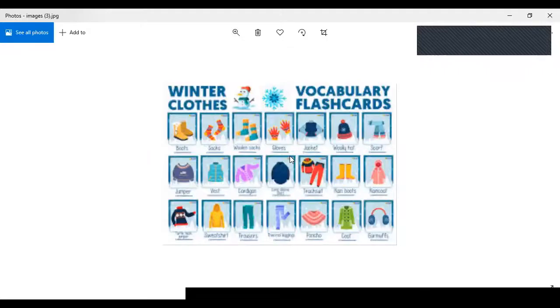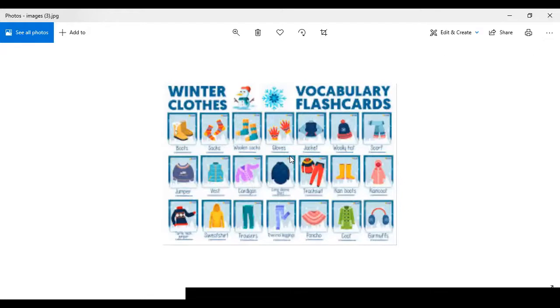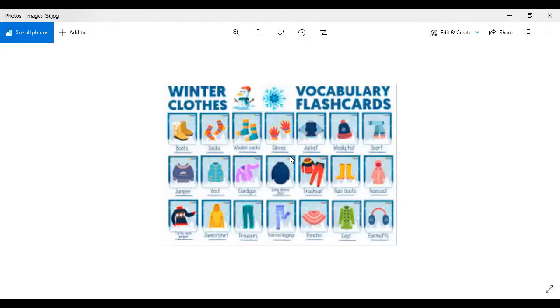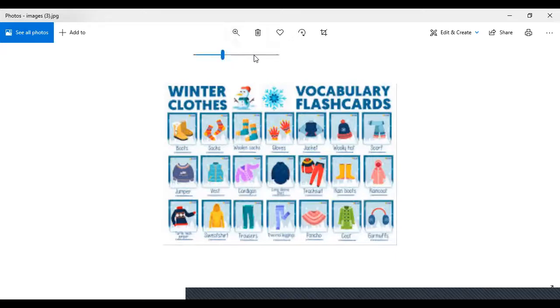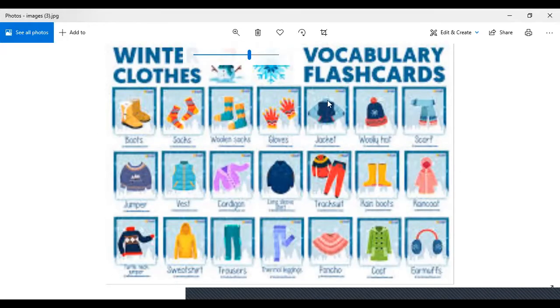So here we have a vocabulary picture of the winter season. We have the boots, or you can call them high boots as well, right? Then we have the socks, then the gloves, then the jackets, then the trousers.